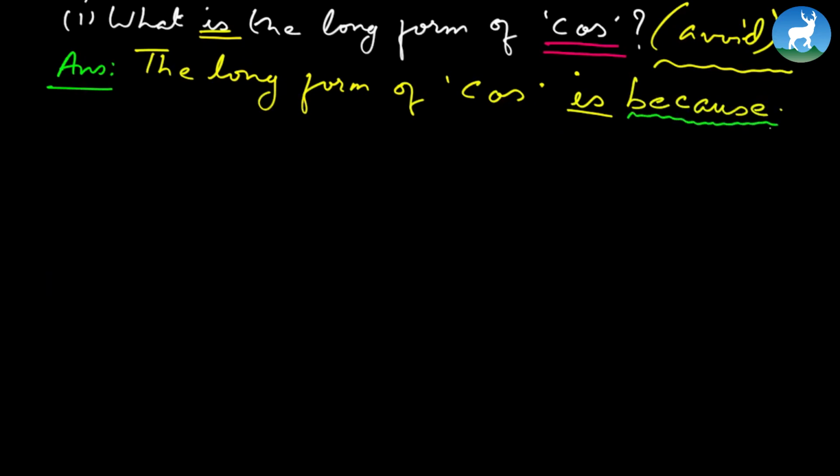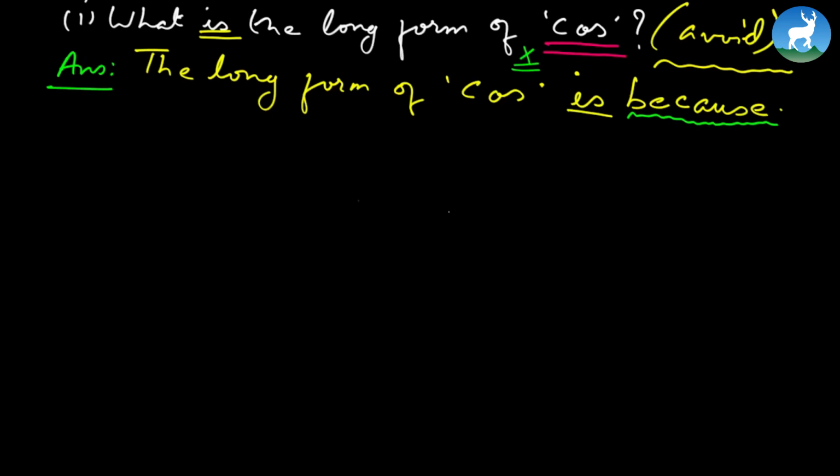Again, let me reinforce: always use 'because'. Don't write 'cos'. Sometimes if you're writing a story or a poem, to a certain extent, yes, the form 'cos' can be acceptable, like the one accepted here in this chant. But in general English, in formal English, always use 'because'. Anyways, right now we've answered it. The long form of 'cos' is because.